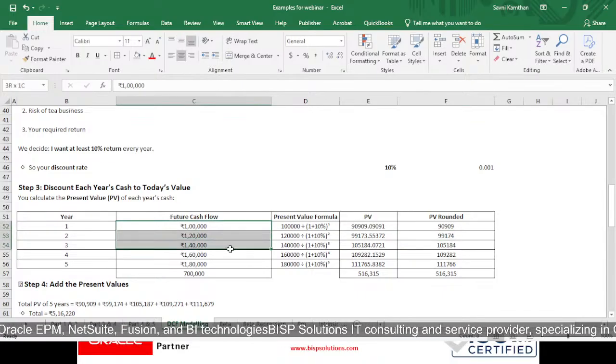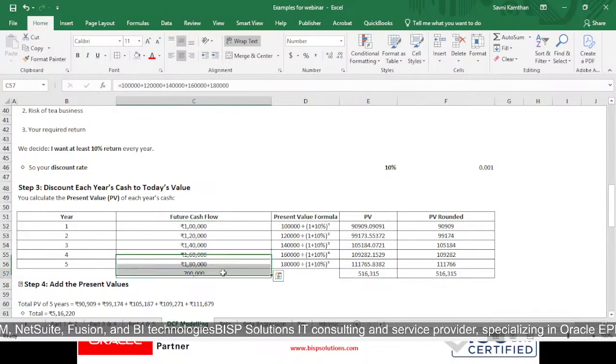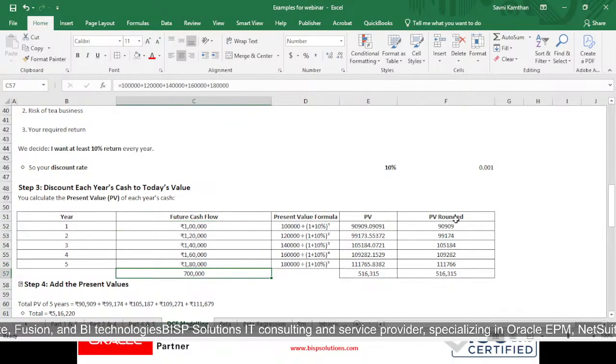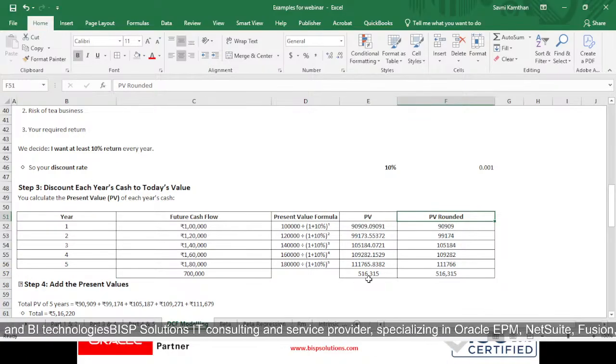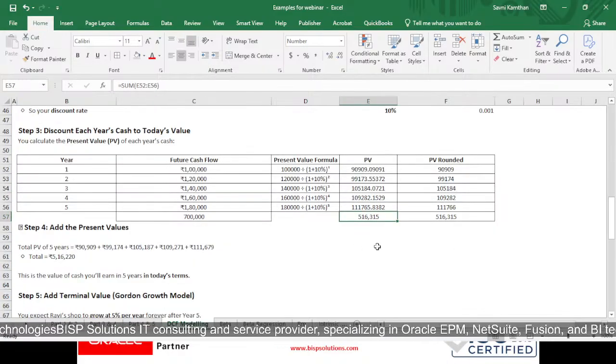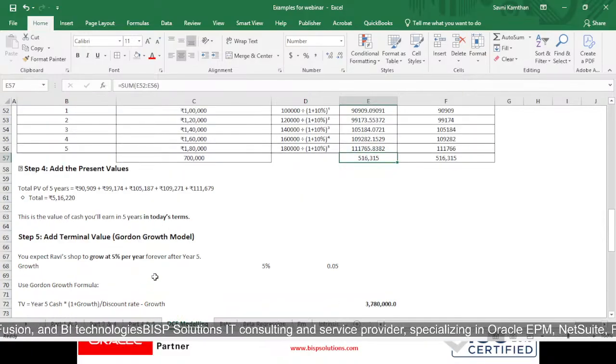So if I add up my future values, I will be getting around 7 lakh, but if I calculate my PV, which is present value, it will be around 5,16,315. So if I add the present values, I will be getting 5,16,220 rupees, which is approximate. I have removed the decimals, I want only the rounded data. So the total is 5,16,220. So this is the value of cash we will be earning in 5 years in today's terms, right?